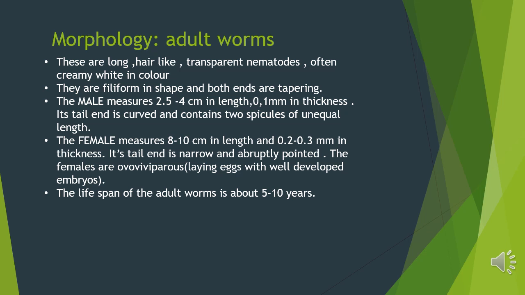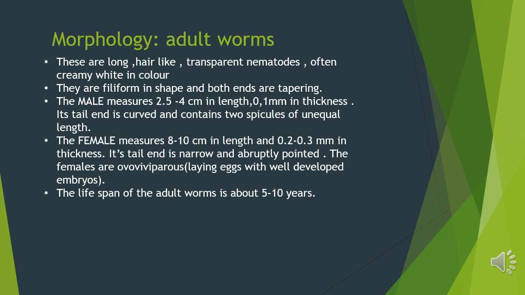The male measures 2.5 to 4 centimeter in length and 0.1 millimeter in thickness. But the female is longer and thicker compared to male. The female measures 8 to 10 centimeter in length and 0.2 to 0.3 millimeter in thickness. The tail end of male is curved and contains two spicules of unequal length, whereas the female tail end is narrow and abruptly pointed. In the next slide, I have given the diagrams of both male and female worms. You can just have a look and compare it with these measurements.